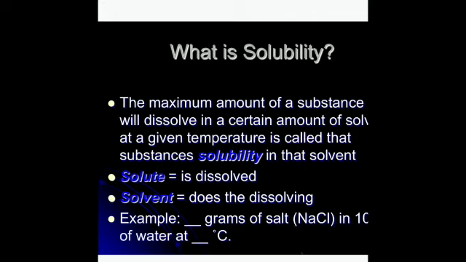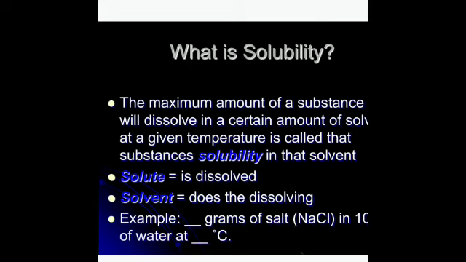The solubility of sugar is 204 grams and of copper sulfate is 21 grams at 20 degrees Celsius in 100 grams of water. Substances that are not soluble or have negligible solubility in a solvent are said to be insoluble.